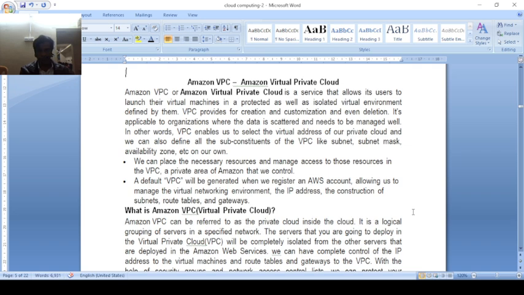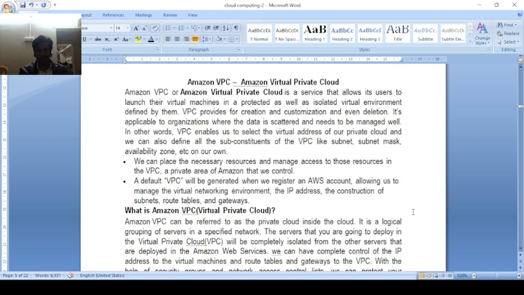Today we will discuss Amazon VPC, Amazon Virtual Private Cloud. Amazon's virtual private cloud service allows users to launch their virtual machines in a protected and isolated virtual environment. VPC provides customization and implementation of the application organization's data structure.